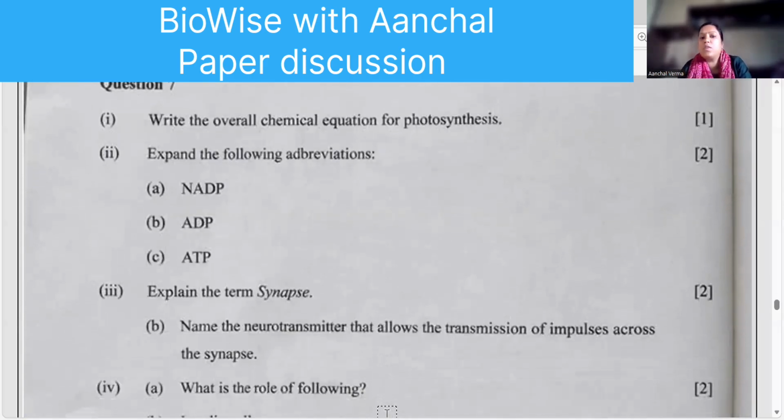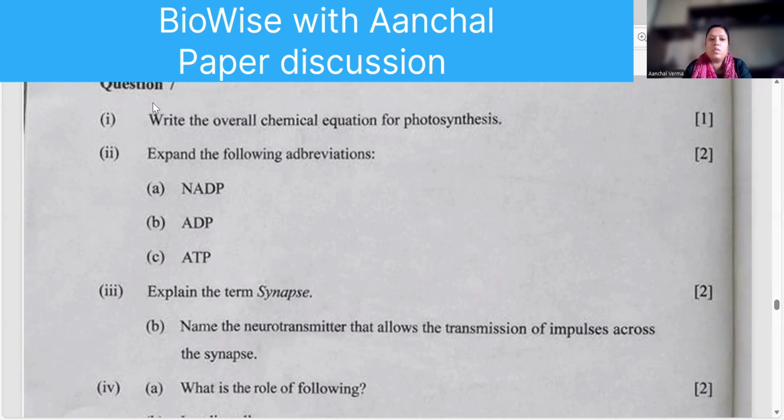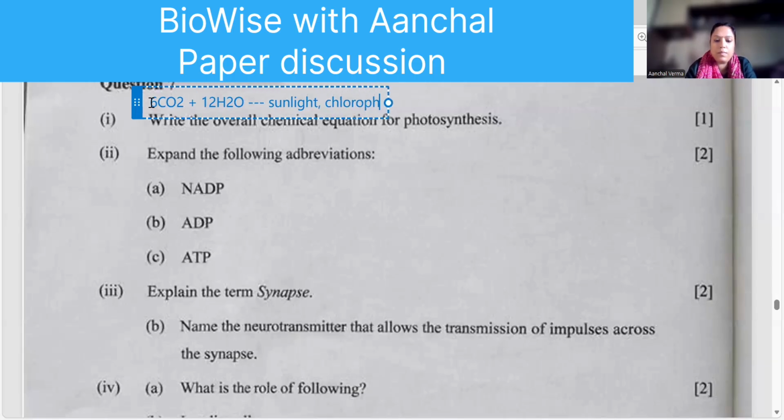We have already done the overall chemical equation of photosynthesis. 6 molecules of carbon dioxide plus 12 molecules of water, in the presence of sunlight and chlorophyll, gives you glucose, C6H12O6, plus 6 molecules of oxygen plus 6 molecules of water.